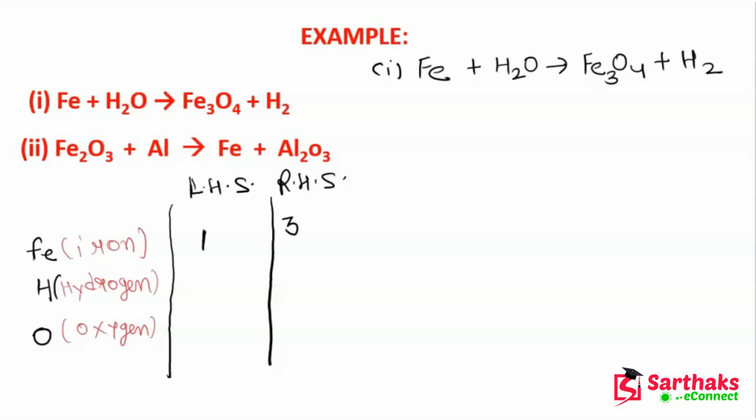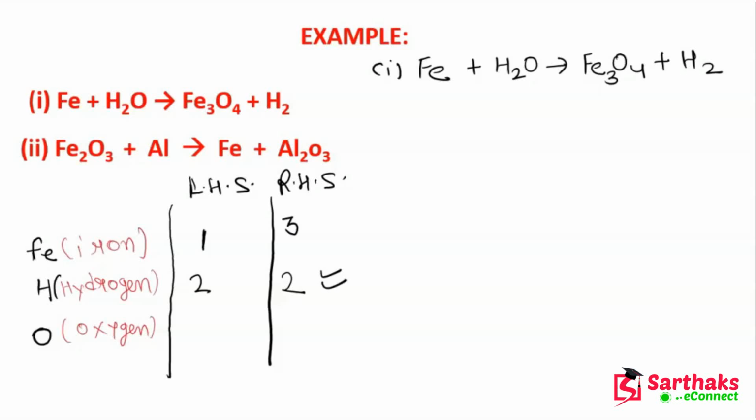Now guys, tell me how many hydrogen atoms are present on the LHS side. So 2 hydrogen atoms are present on the LHS side. And how many hydrogen atoms on the RHS? That is 2. So it means hydrogen is balanced.